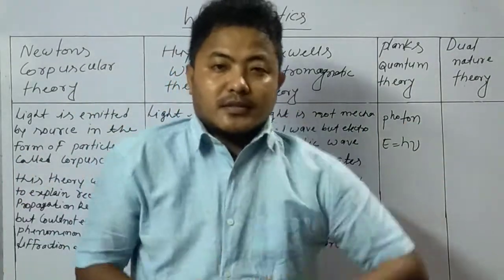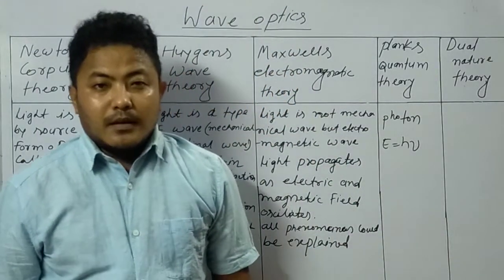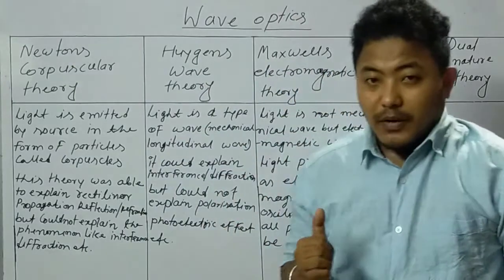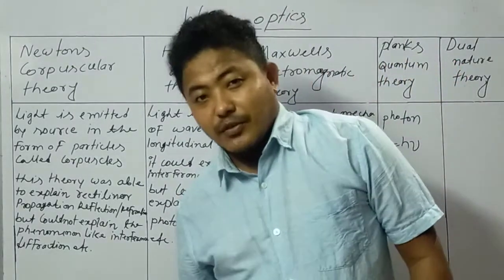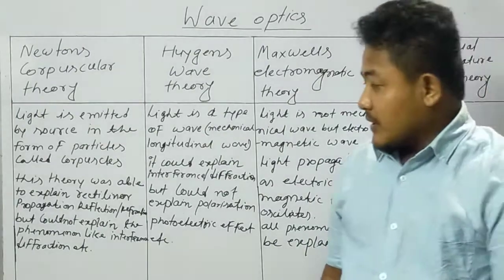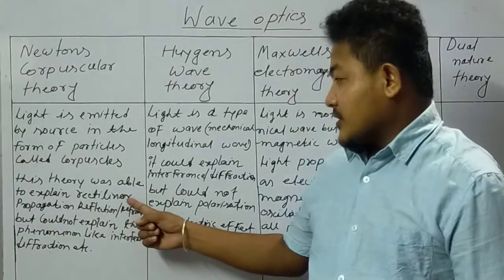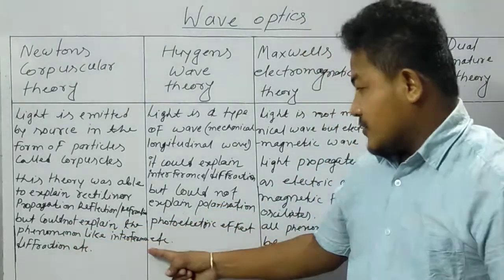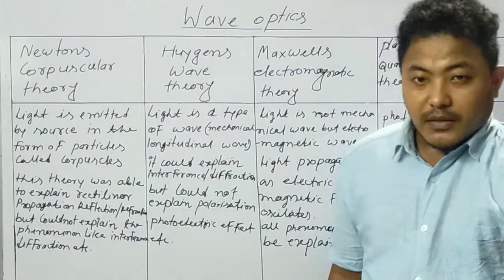But this theory had some problems later on, and it failed to explain some phenomena like interference and diffraction.